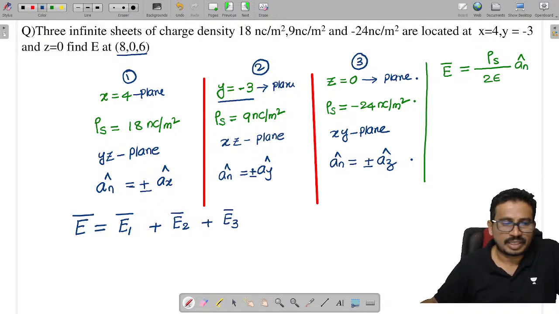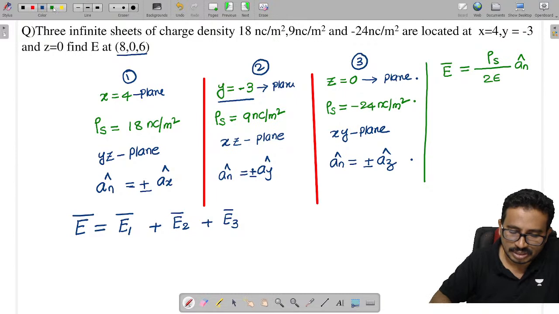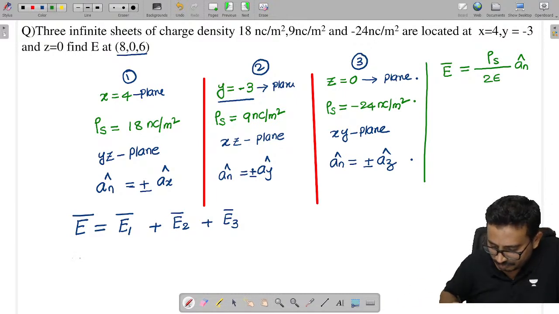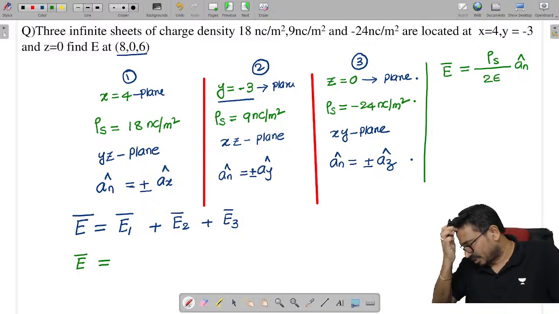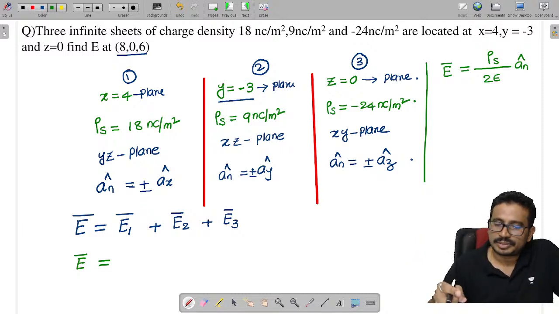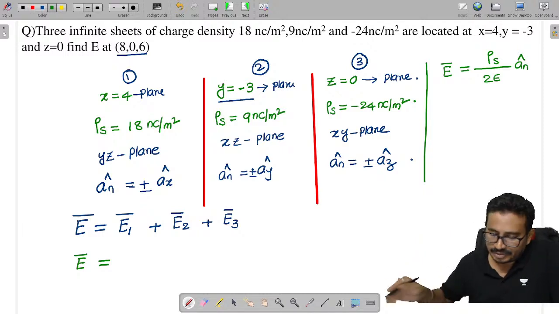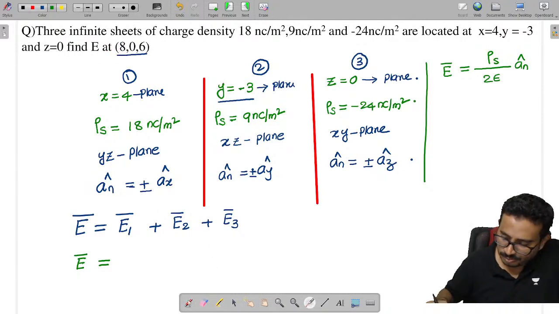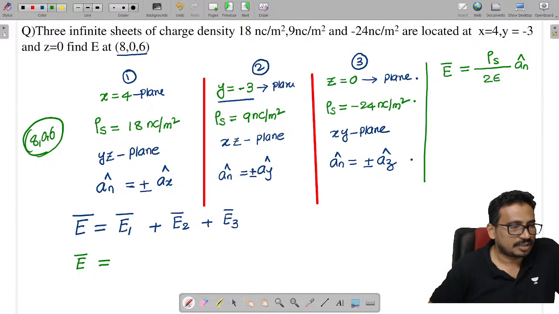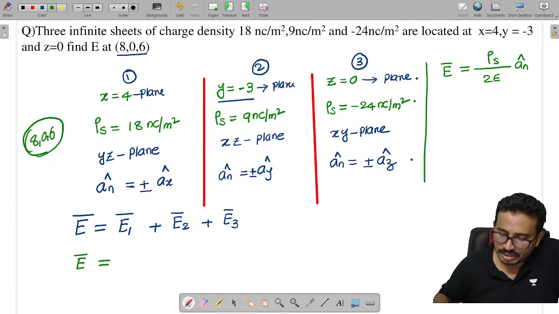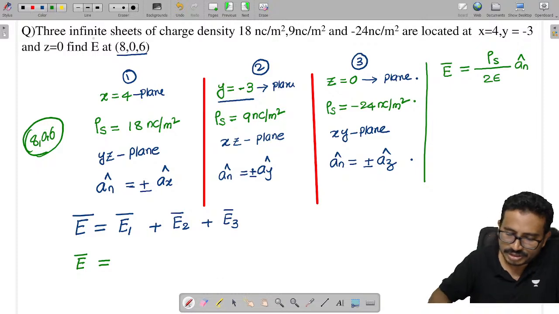So we are finding the electric field due to all the three charges. Now tell me, E1. Electric field at what point do we need to find? You tell me. At this point. This is the point where we want to find, which is (8, 0, 6). This point is given. At this point we have to find the electric field due to this charge, which is a surface charge.